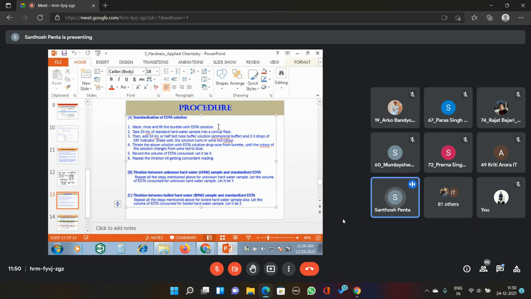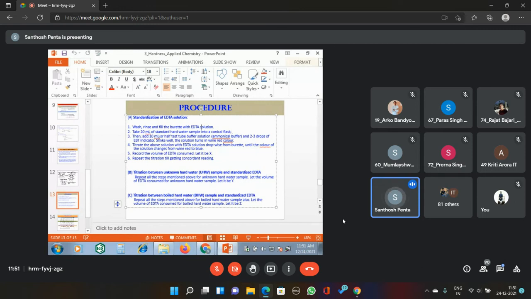Every time during the titration, one burette, one conical flask and one pipette are there. In the burette we are filling the EDTA solution, the disodium salt of EDTA. EDTA has very weak solubility in water, so to increase the solubility we convert it into the disodium salt. The disodium salt of EDTA solution is filled in the burette. Then take 20 ml of standard hard water sample by pipette into a conical flask.